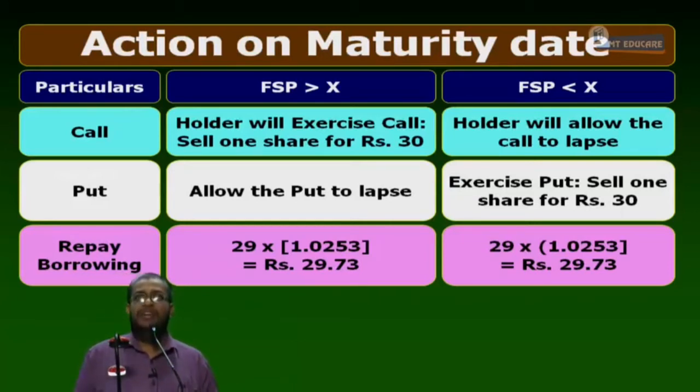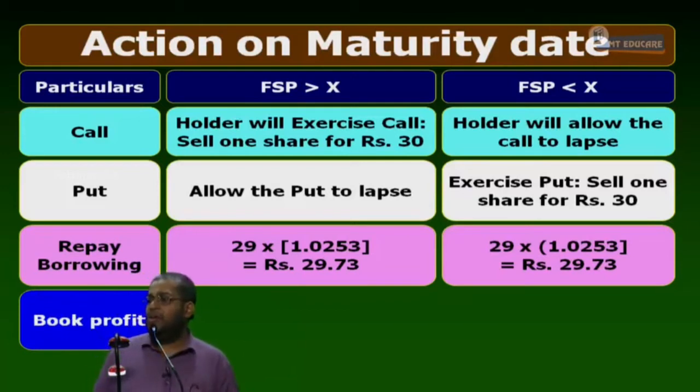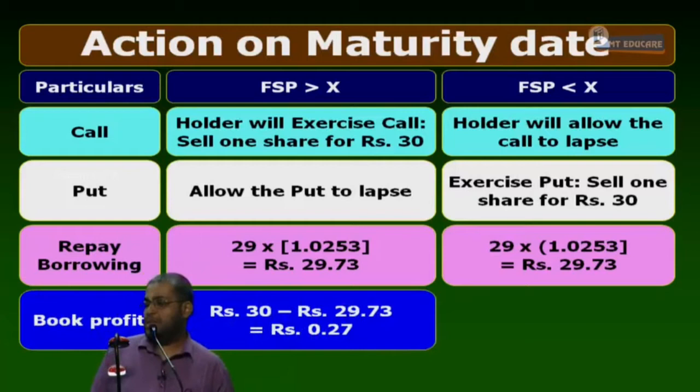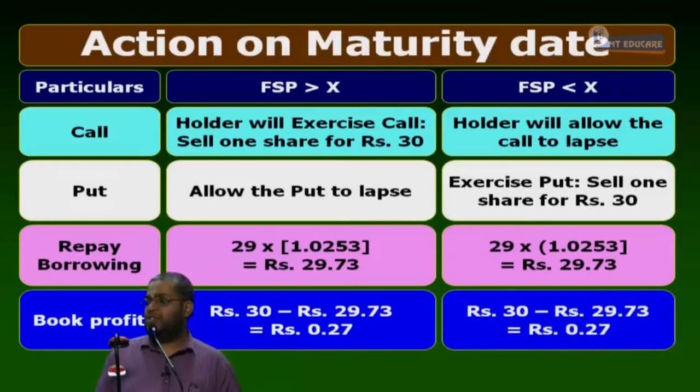Now, next. I have 30, I repaid 29.73. The balance is what? Book profit. 30 in hand, 29.73 paid. What is the profit balance? 0.27. Book profit is 30 minus 29.73, 0.27. Second case also, 30 minus 29.73, 0.27. Book profit 0.27.